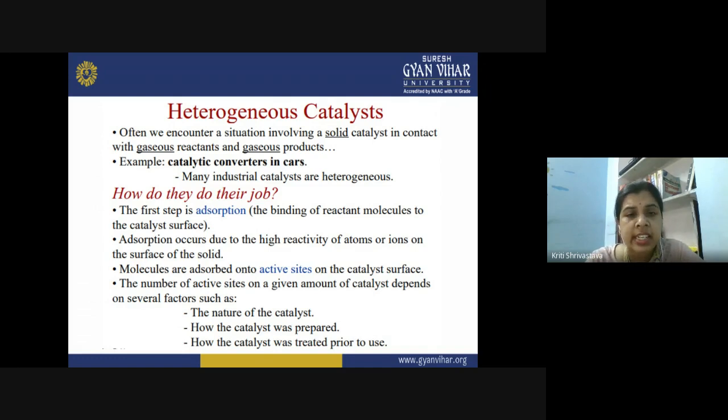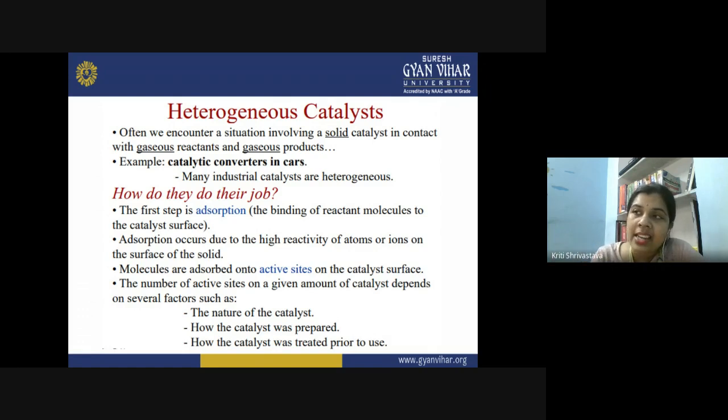So adsorption is nothing but the process of absorption at the surface. Adsorption is the first step of the catalysis, in which the reactant molecules bind on the catalyst surface. So this is the first step, which is known as adsorption. This is observed due to the high reactivity of atoms or ions on the surface of the solid. Generally it has been seen that the surface of any substance is always accompanied with more energy as compared to the bulk of the substance.